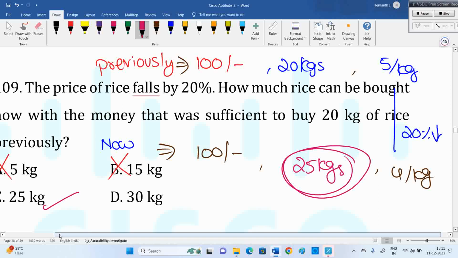And read the question carefully. Sometimes they may ask you how much more you got. Then the option should be A. How much more means 5. Option A is required. But now you are getting 25 kgs. How much rice can he buy? He can buy 25. Okay, fine.